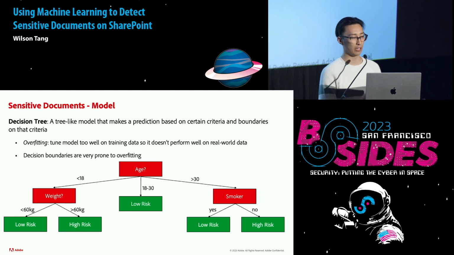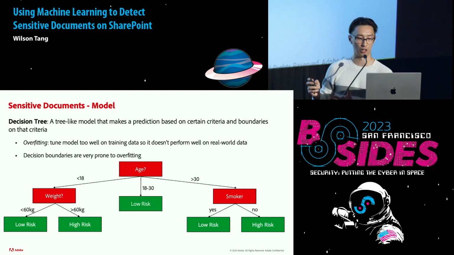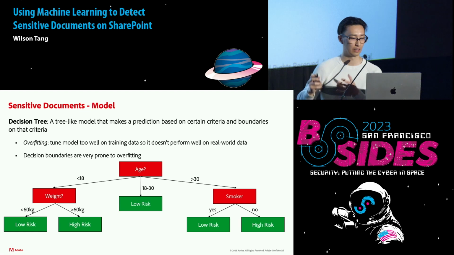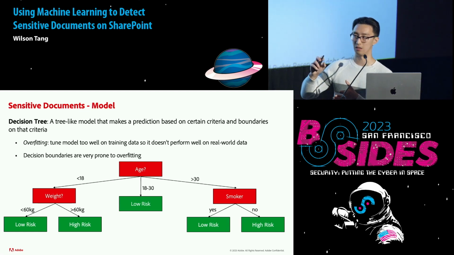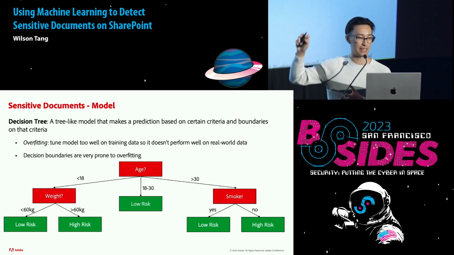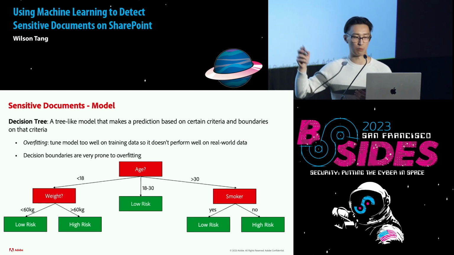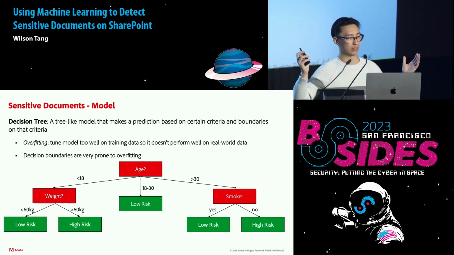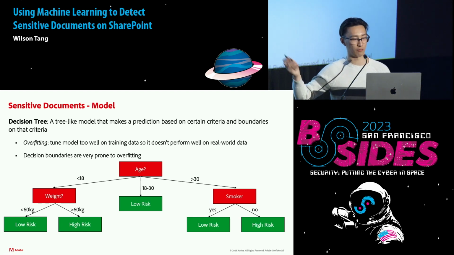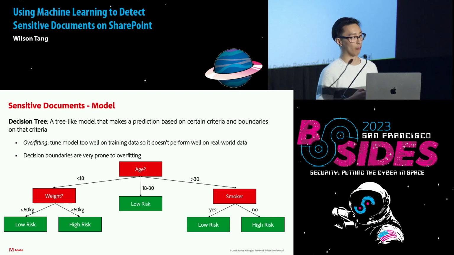There are probably other factors that go into heart disease here, but this is how this decision tree learned low risk and high risk, based on how it chose to split on age first, then weight, and then smoker. So you can see that the decision boundaries themselves, like the 18 to 30, why is it 18 to 30? Why isn't it a different range? Or why did you choose age first? These can lead to overfitting because that's really tuned to the training data, but not generalized well on real world data.